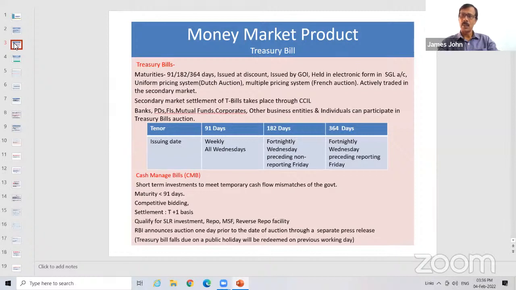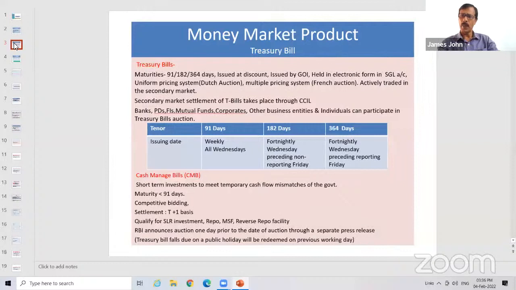And in some cases, the central government may require funds for a shorter period, less than 91 days. For that purpose, this cash management bill has been introduced. So if they want some funds, 100 crore, 1,000 crore, or 50,000 crore for a short period, less than 91 days, they can come out with a cash management bill. There is no definite period. As and when the government requires funds, they can come out with an issue.